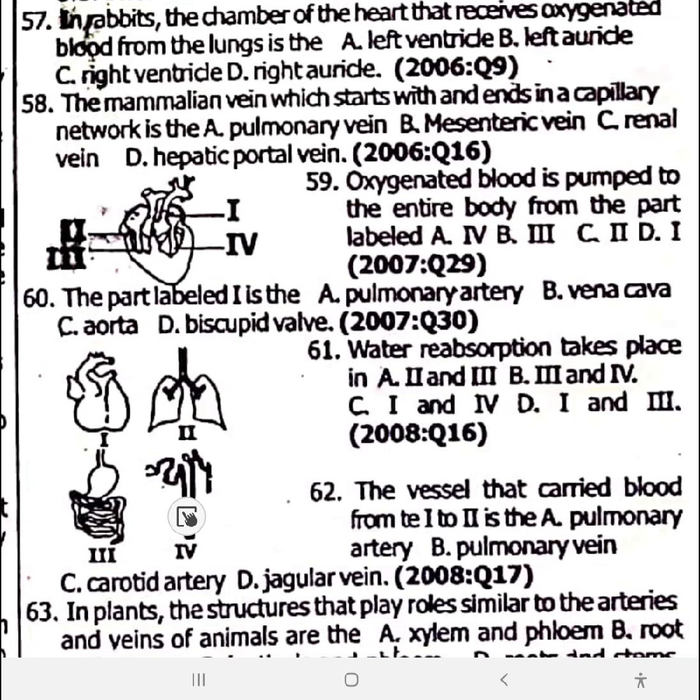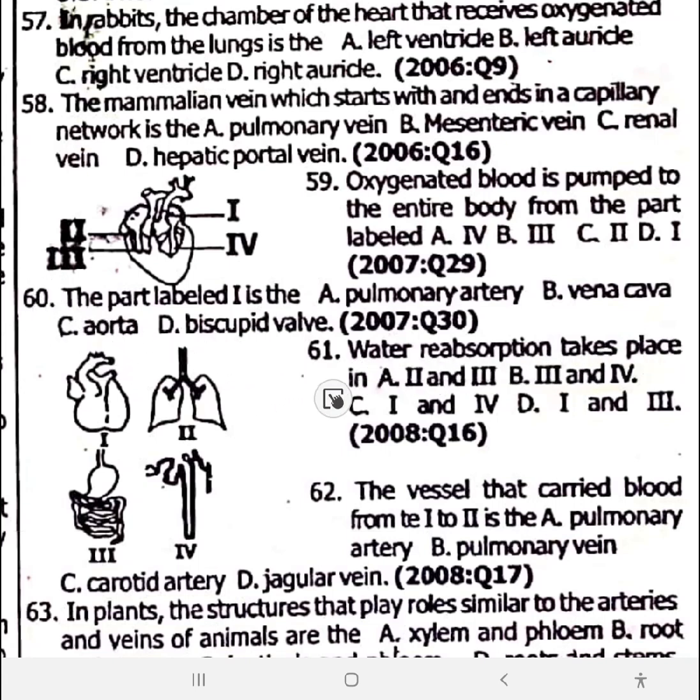59, oxygenated blood is pumped to the entire body from the part labeled... You have a similar diagram again. 59 is option D, this part. 60, the part labeled I does what? 60, the I is the aorta, option C. Don't forget, option C is the aorta. Where is the blood pumped from? It is IV. 59 is option A. 60 is option C, aorta.